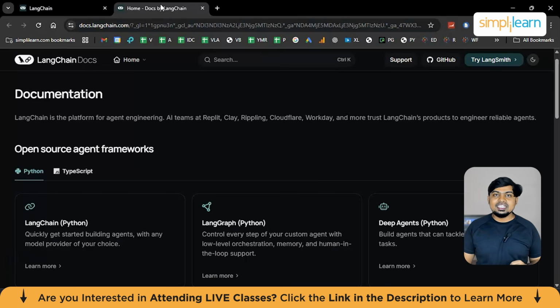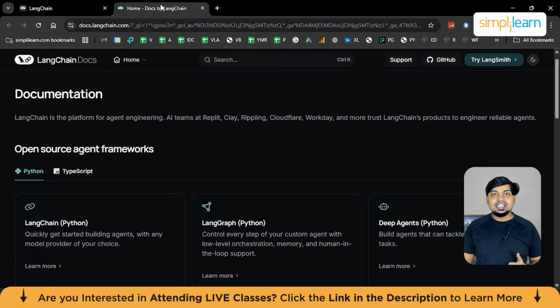Now comes the third one, deep agents. Deep agents focus more on autonomous, multi-step reasoning systems. They are designed for research assistance, planning systems, complex decision making, and a lot more. Deep agents emphasize iterative reasoning, reflection, and goal-driven execution. But again, the key idea is control, not blind autonomy.